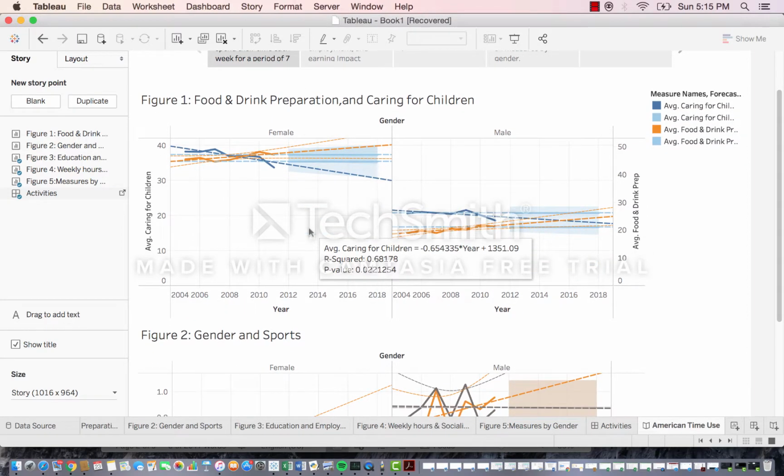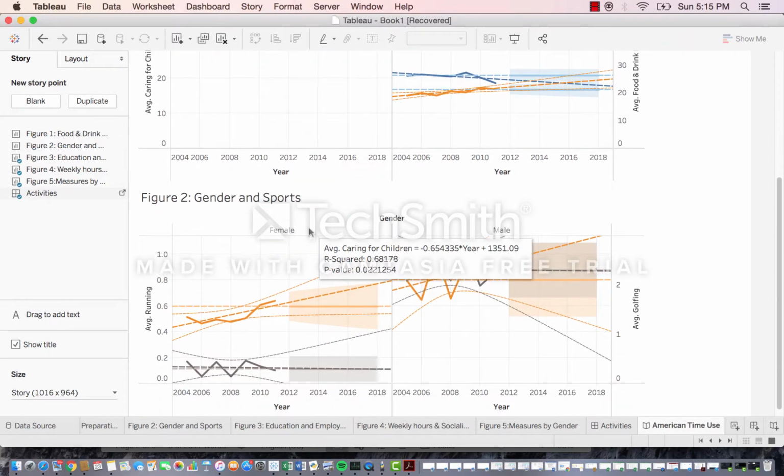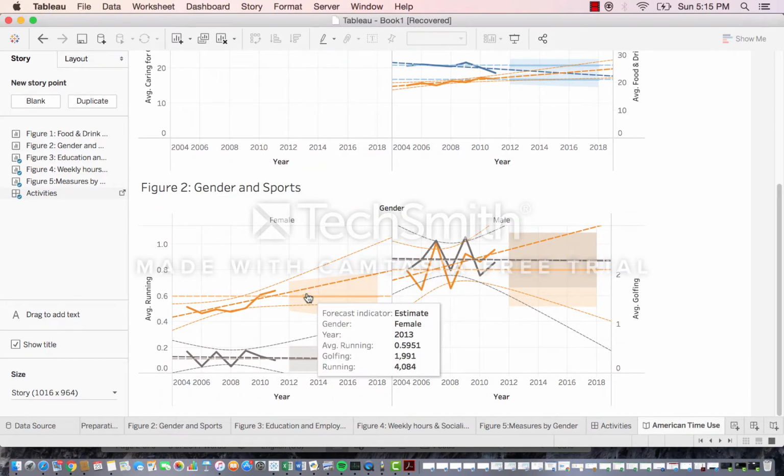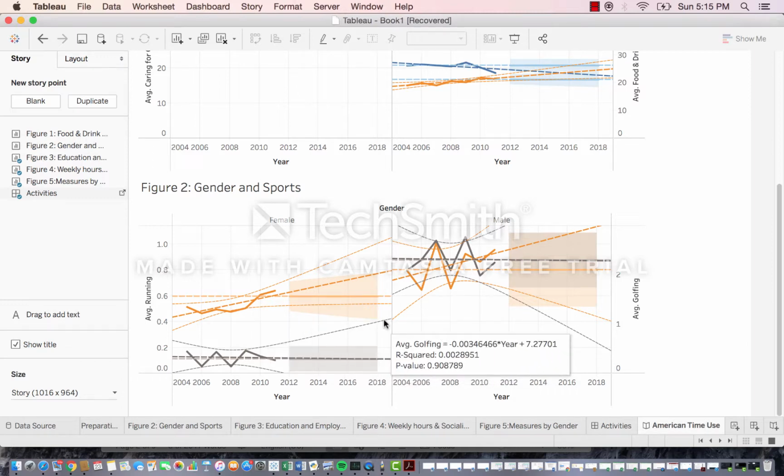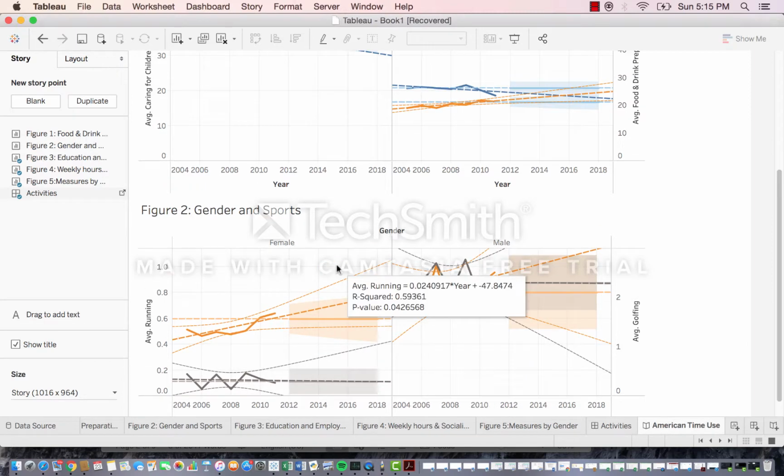The next graph you're going to look at is how sports impact American time use. As you can see, in general, males spend a lot more time on sports activities compared to females. I also included trend lines and predictions for this graph.